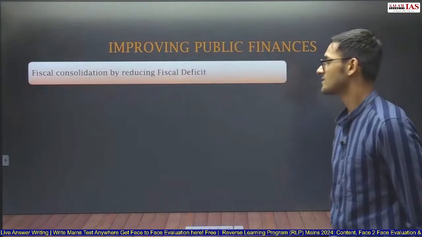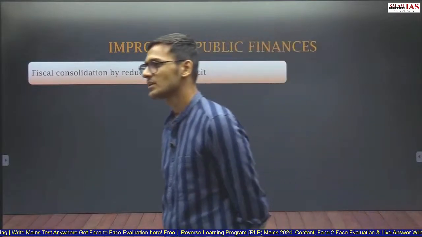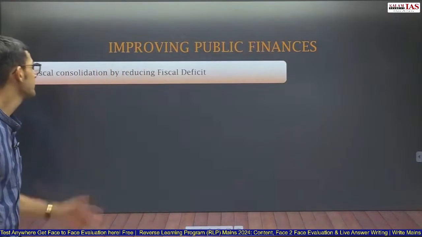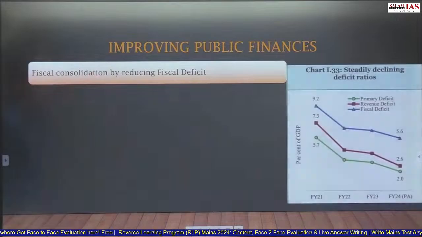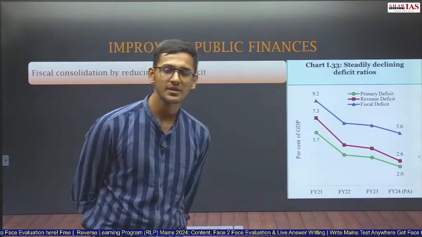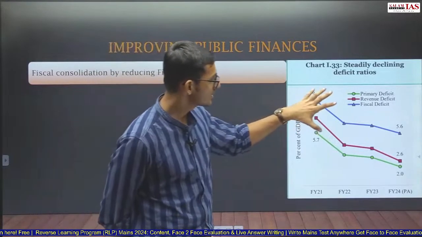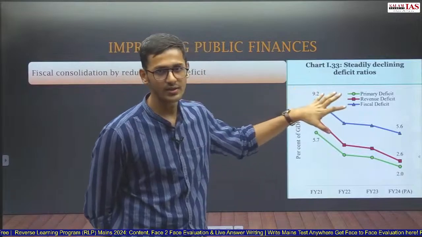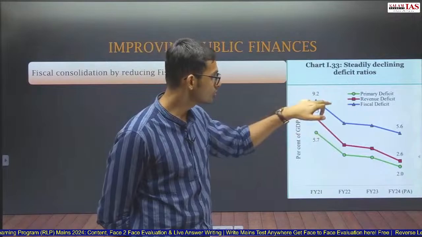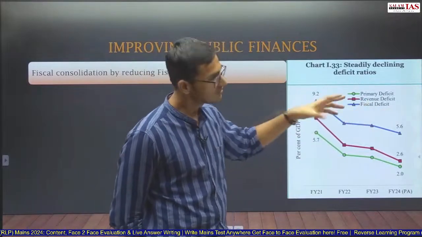So public finances are improving in India. What do you mean by public finances? Public finances mean the finances of the government of India. So this is improving fiscal consolidation by reducing fiscal deficit. We have seen that fiscal deficit, revenue deficit, primary deficit, everything is on a reduction trajectory. This is a very good graph which can actually be drawn in the examination. You do not need to draw all these three lines, just any one or two of them. One is more than enough.